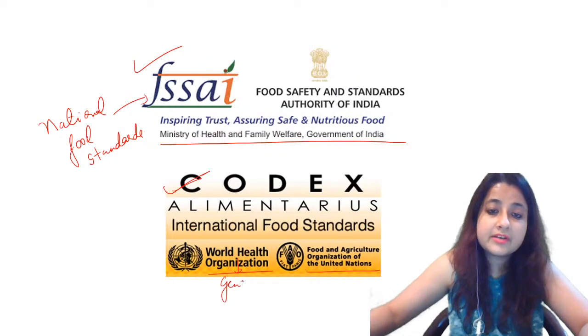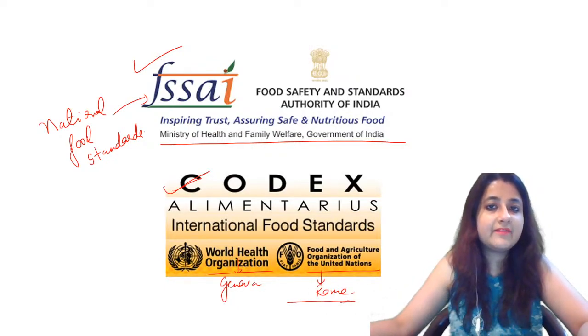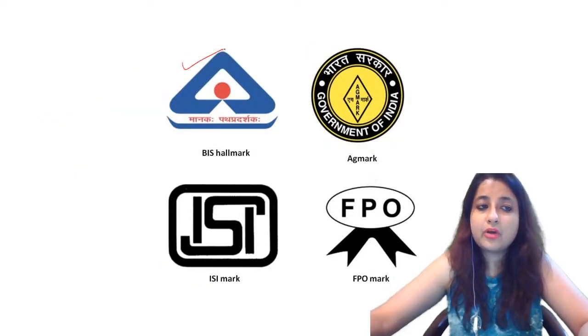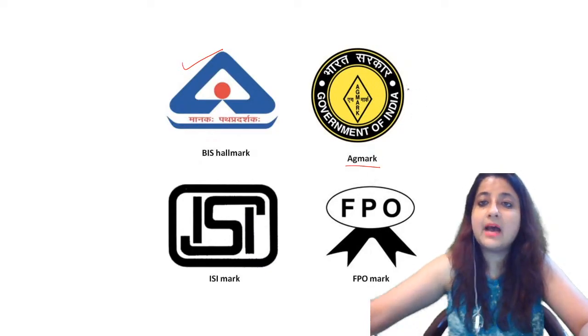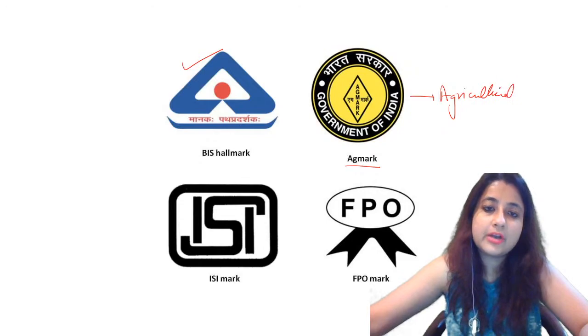WHO has headquarters in Geneva. FAO has headquarters in Rome. Is it clear, everyone? Some other logos that you must know. Look, this is Bureau of Indian Standards. This is AgMark. AgMark इस बार आ सकता है. This is for agricultural products.